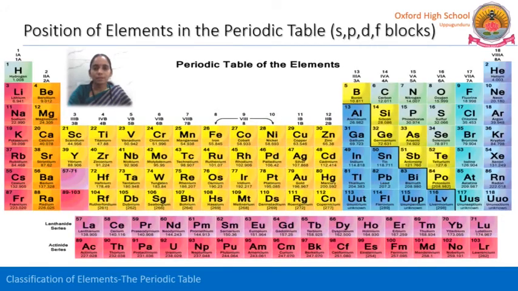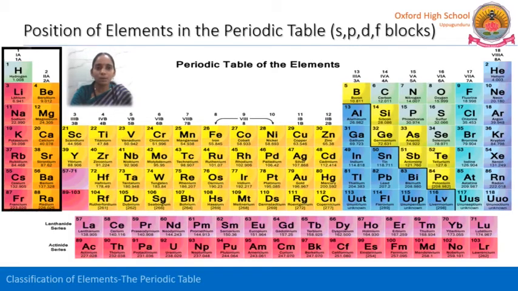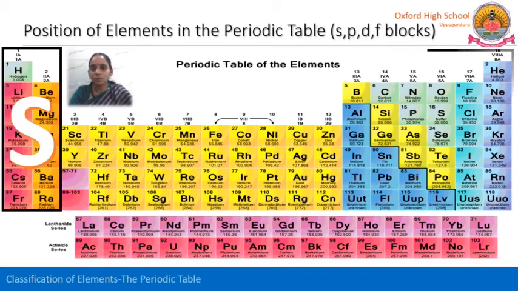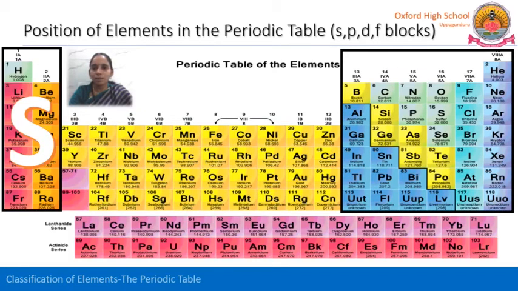So this is the periodic table. All the elements are segregated into the 4 blocks. See here, this is first A and second A group. First group and second group elements, these two groups, are called S block elements. And coming to the right side, the complete right of the periodic table from group 13 to 18, these are called P block elements, because in all these elements the differentiating electron enters into the p subshell. So it is the P block.